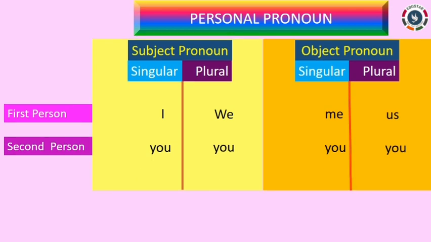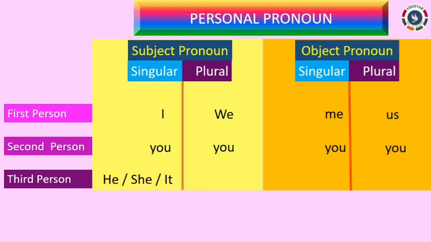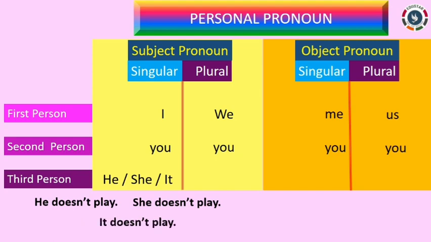Now, let us see some sentences with third person, that is about whom we are talking. First, we will see with the singular forms. For masculine gender, we say, he doesn't play. For feminine gender, we say, she doesn't play. And for neuter gender, we say, it doesn't play.